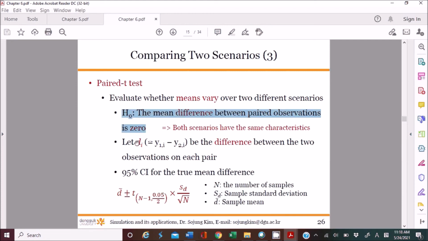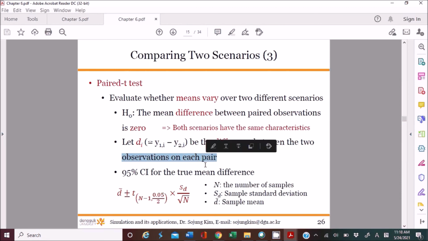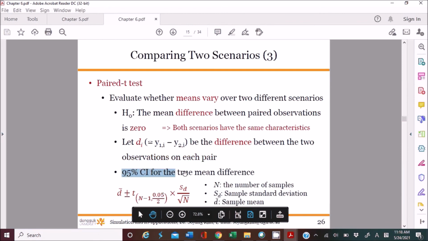You need to calculate Di, which is the output difference for pair i, the difference between the two observations in each pair. And this is the 95% confidence interval for the difference of two means. This is the average of Di, and then this is the half width.